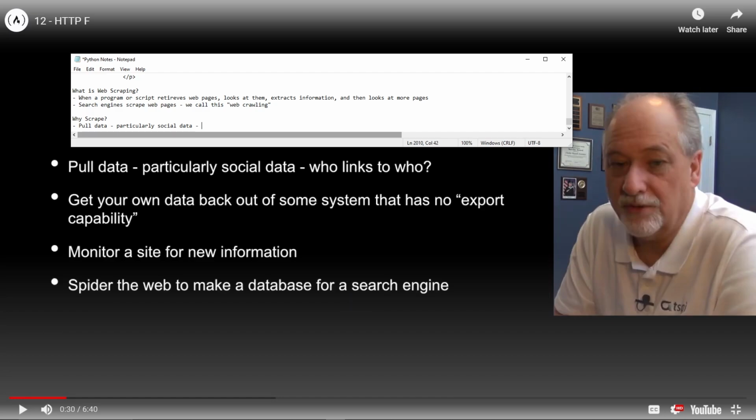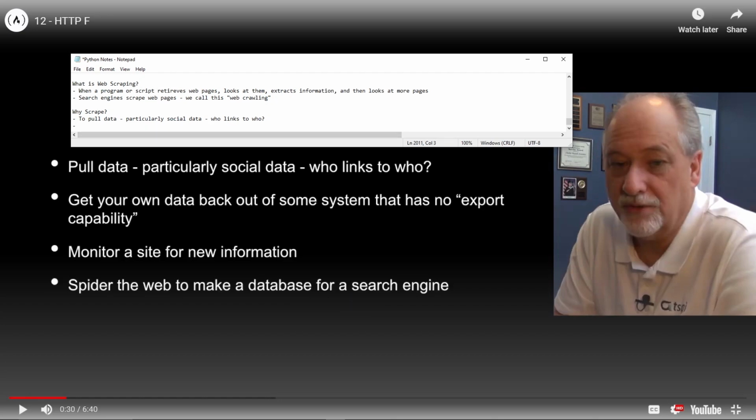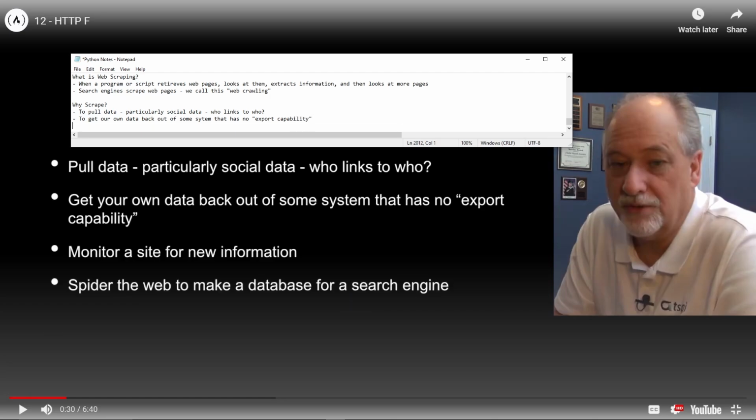Particularly social data. Who links to who? All right. To pull data. How about that? All right, that's better. To get our own data back out of some system that has no export capability. What does that mean? Well, I guess that's what we'll hear in just a little bit. Or maybe he'll just skip it. We'll see.